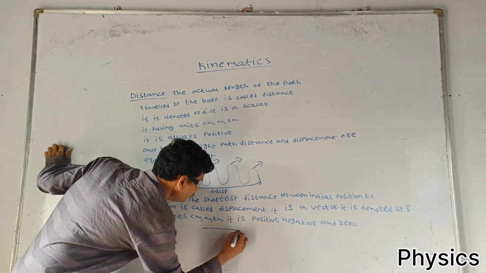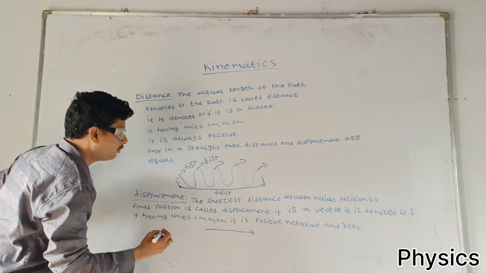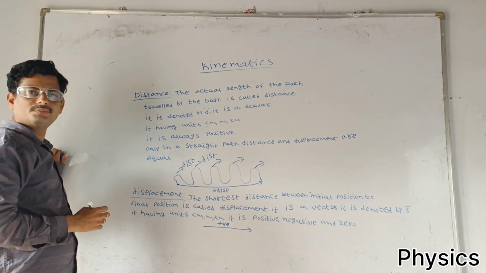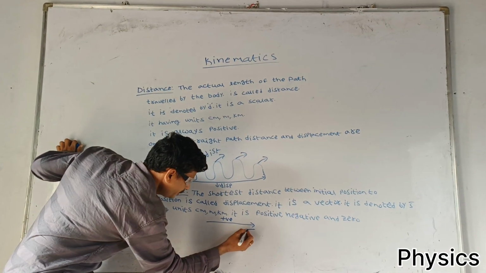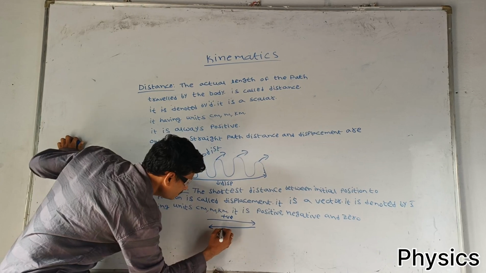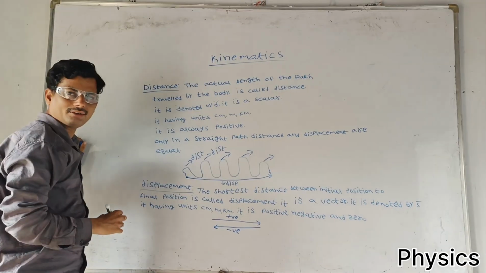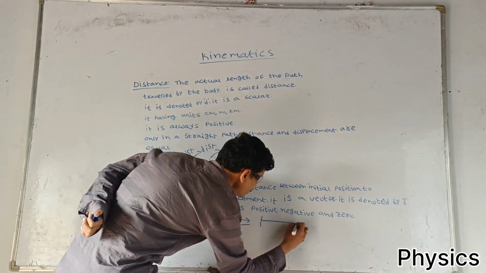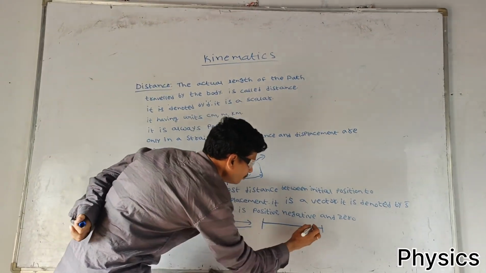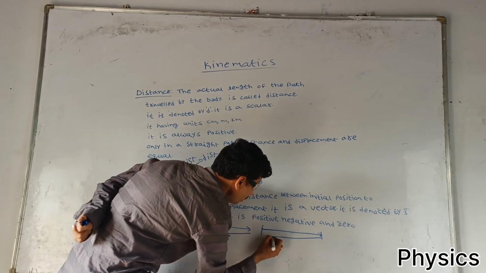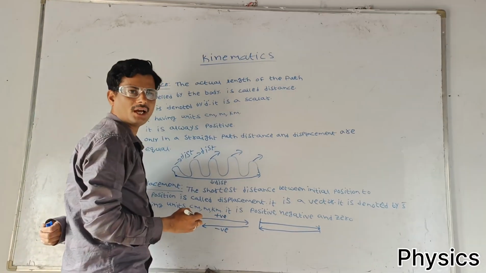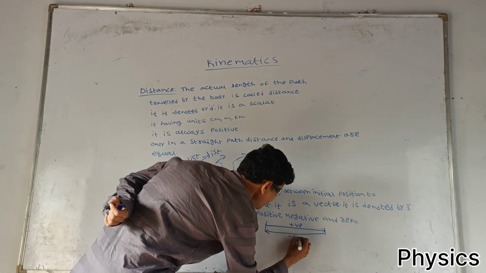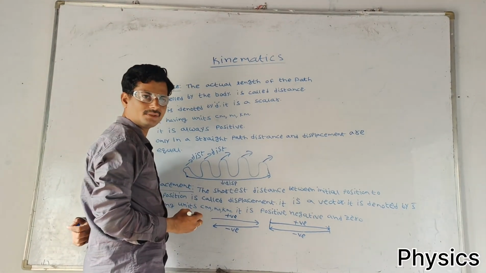Suppose we are moving forward, displacement is positive. We coming backward, displacement is negative. Suppose we start at this point, move forward and come back to the same point, the total displacement is zero.